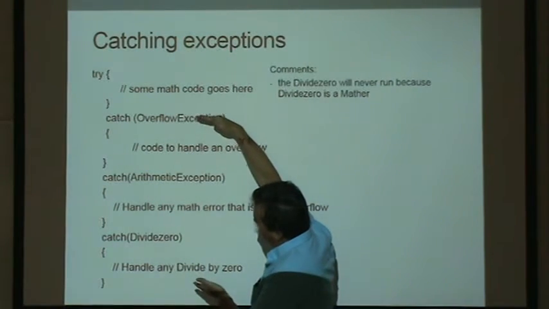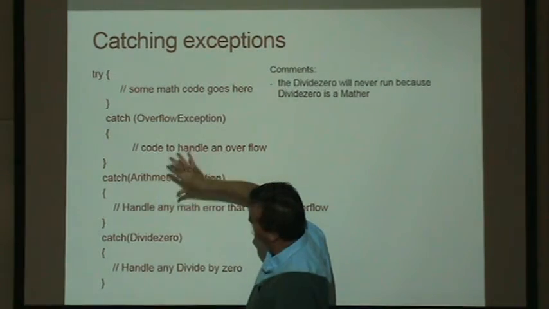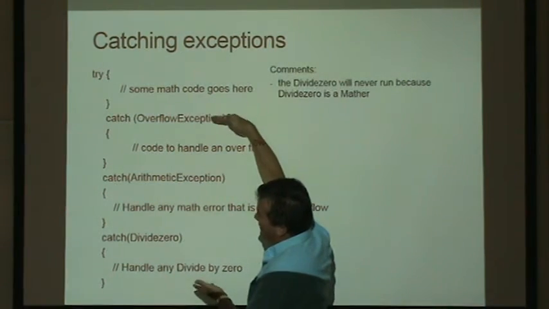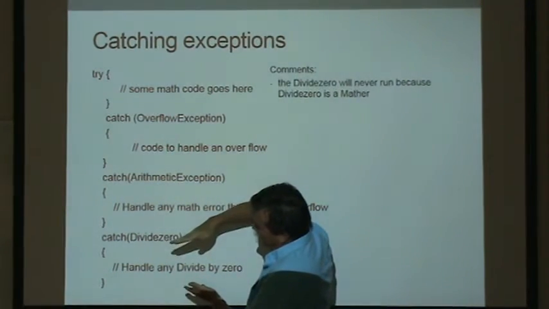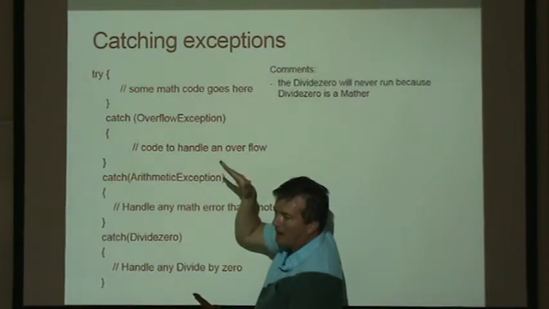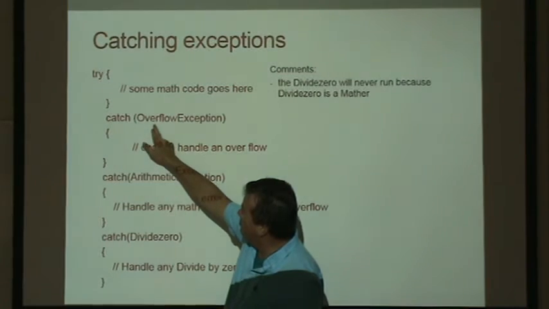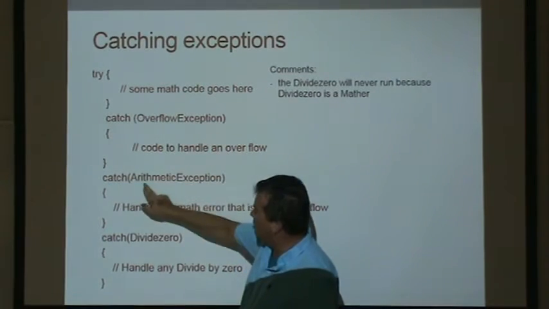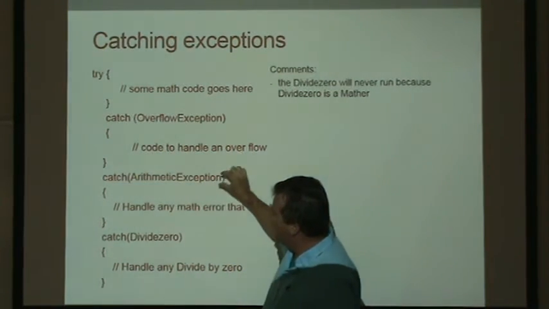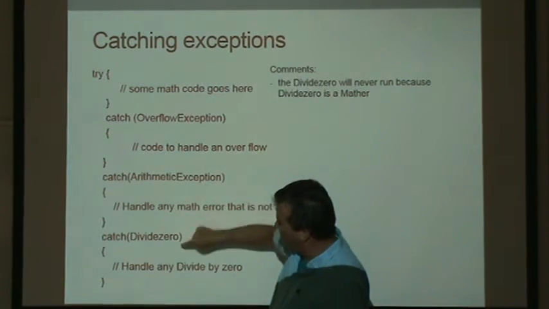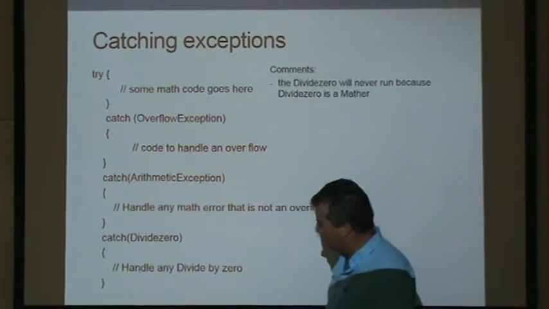It's not like you're putting this on top of the stack and then this on top of this and then this on top of this. It's actually like you're cutting and pasting your catch clauses and putting them as is on top of the stack. So the very top of your stack would be the overflow exception, then below that would be the arithmetic exception, which is a superclass of this. And then below that we'd have a divide by zero issue.